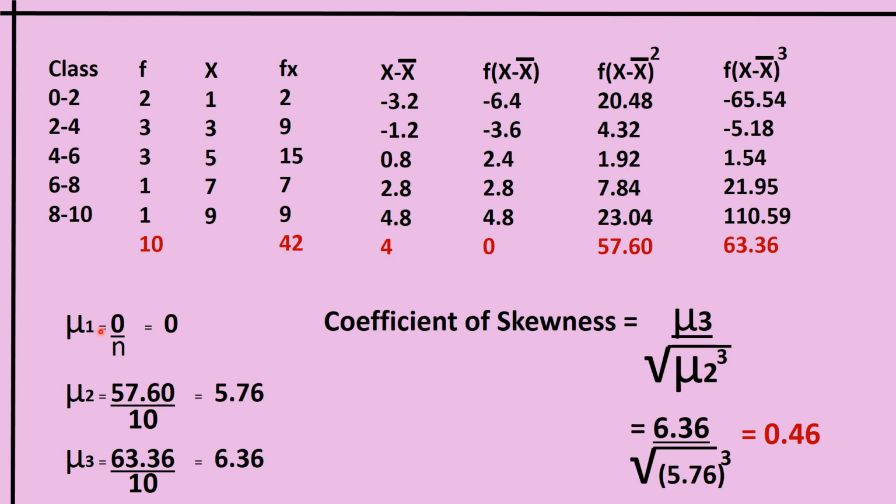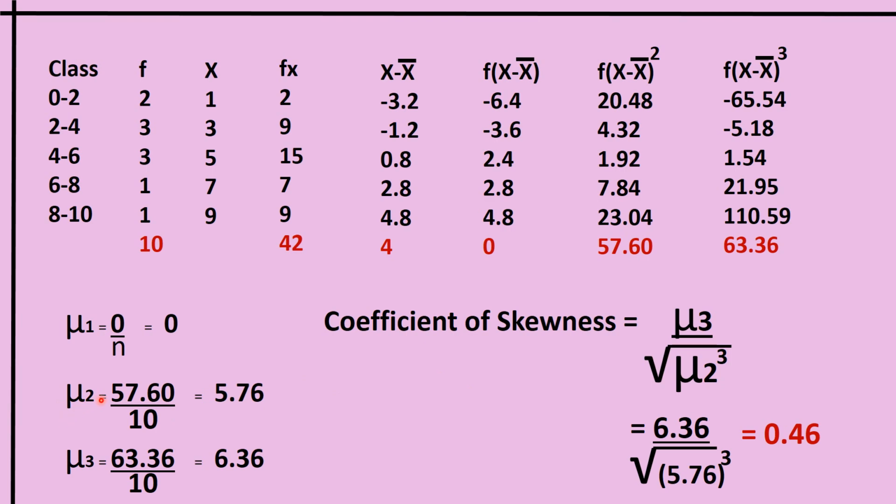Then the formula has to be applied. The coefficient of skewness is equal to mu3 divided by square root of mu2 raised to 3. Here I am applying the coefficient of skewness based on moments because this is the most important calculation or the formula to be used. So let us try to use this formula first. So mu1 is 0. Mu1 is f into x minus x bar divided by n, that is 0 divided by n, which is 0. Then for this formula we have to get mu2 and mu3.